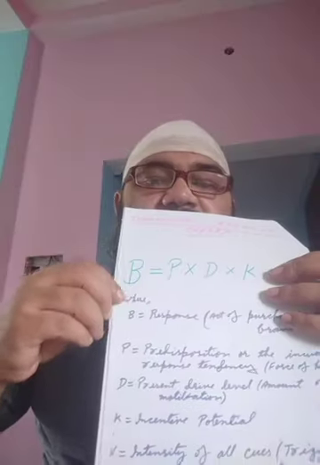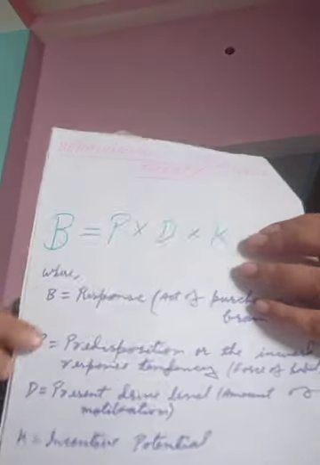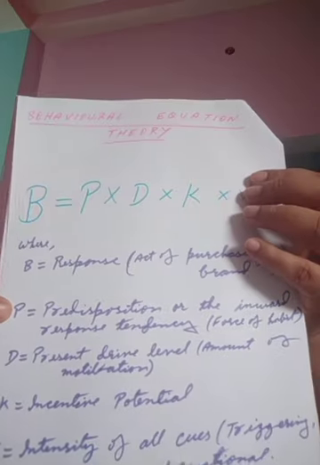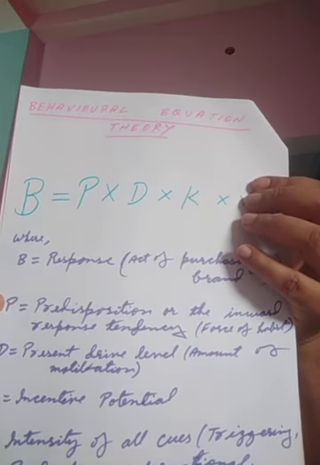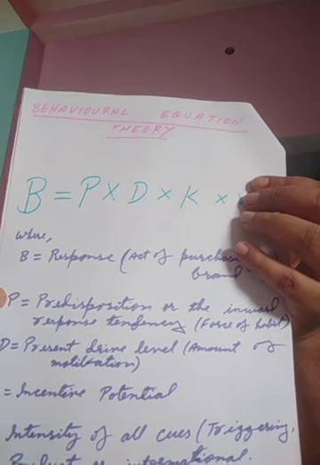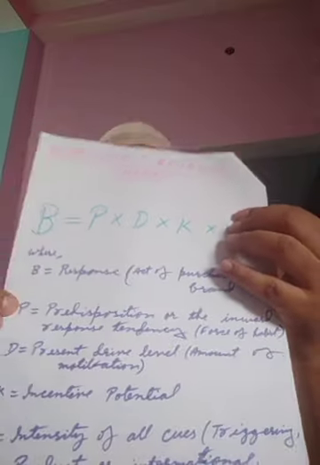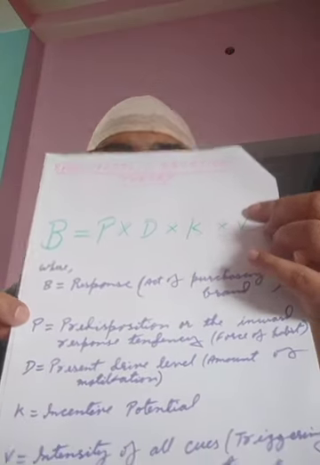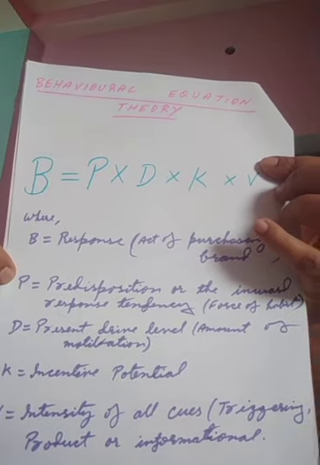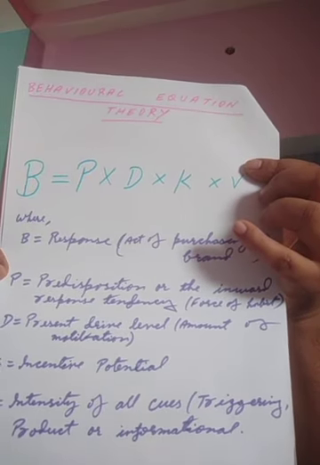That B is equal to what? The very first one is P. You can find it here, P. P, predisposition or the inward response tendency. Okay, P stands for what? Predisposition. You can see here P stands for predisposition or the inward response tendency. Okay, this is what? A force of habit.